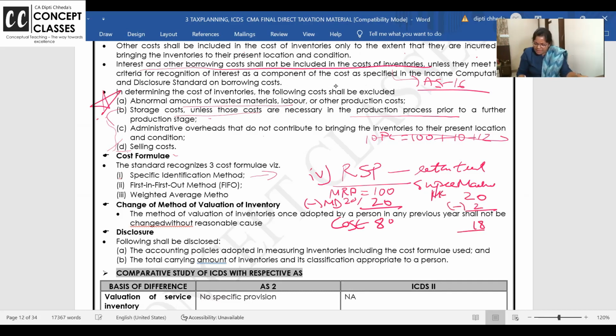So MRP is 20, markdown is my margin in the selling price, and then we get the cost. I am telling you how to get the cost in case of retail selling price method followed by supermarkets and malls. Is this clear to all of you?